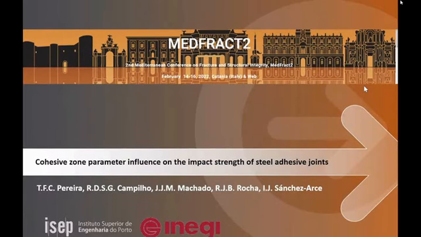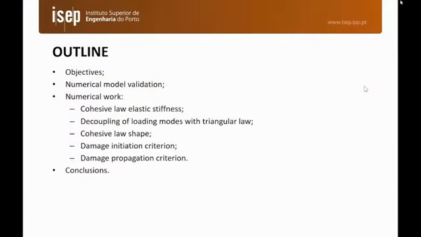This work deals with the cohesive zone modeling analysis of the impact strength of steel adhesive joints, and more specifically, the cohesive zone parameters' influence on the numerical predictions. This is the outline of my presentation. I'm going to begin with the objectives.